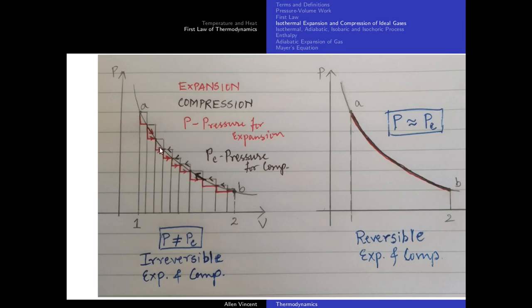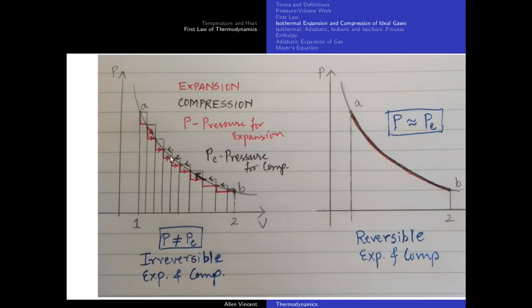What have I done? The work has reduced, correct? Technically speaking, that is the minimum amount of work you are doing to compress. Now if I am talking about expansion, this red line should coincide with this curve. That means the work has increased. Along this curve, the work done by the gas will be maximum.